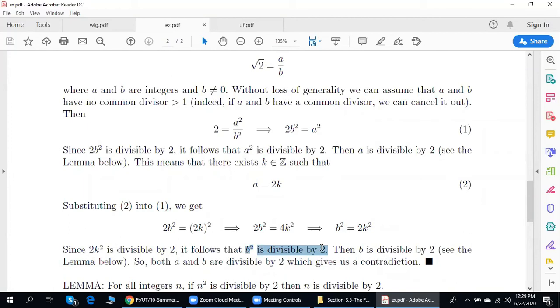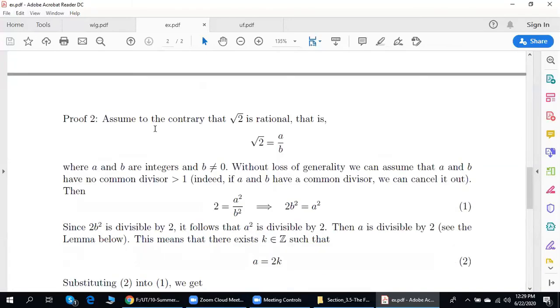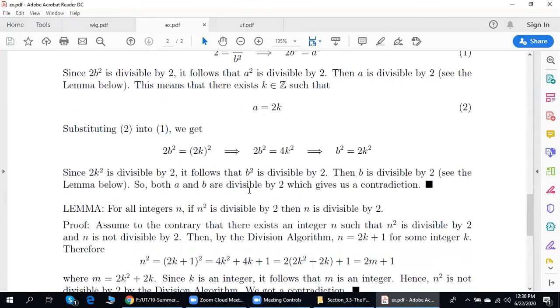We get a contradiction. Why? According to what is written here, a is divisible by 2. According to what is written here, b is divisible by 2. But from the very beginning, we assumed that a and b have no common divisor greater than 1. So, we assumed, to the contrary, that square root of 2 is rational, we got a contradiction, therefore square root of 2 is irrational.